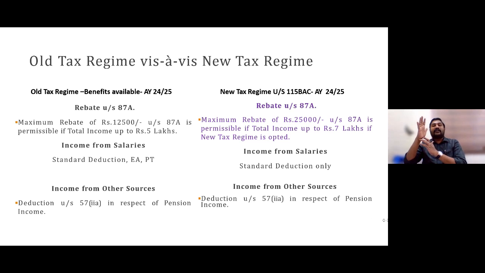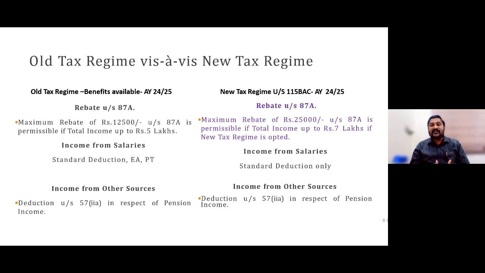I was mentioning that up to 7 lakh rupees there would not be any tax, due to that 25,000 rupees tax relief. Suppose in this year, again two friends, A and B, both non-salaried. A's income is 7 lakh, B's income is 7 lakh 100 rupees. Here also, without this concept of marginal relief, A would have zero tax, and B would have to pay 25,000 plus 100 rupees tax extra.